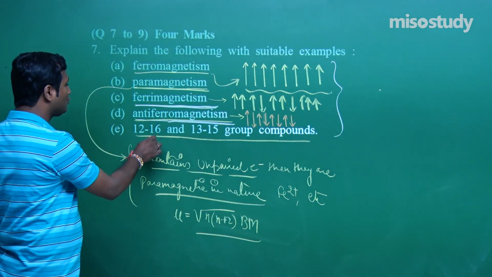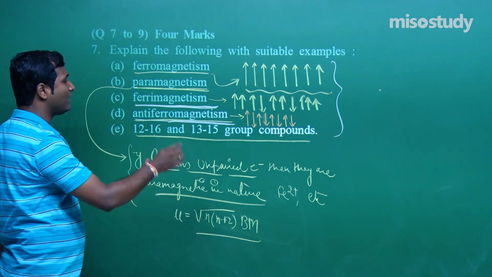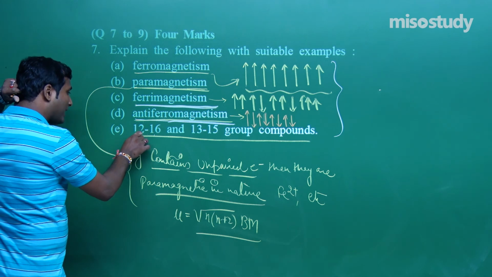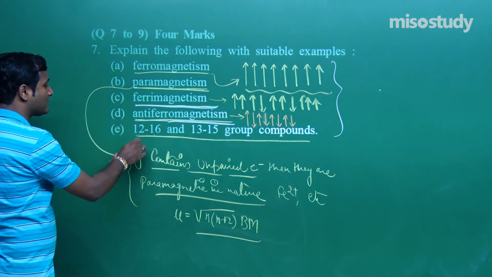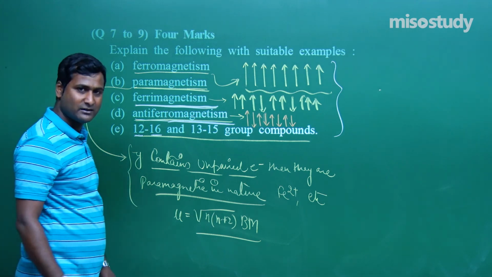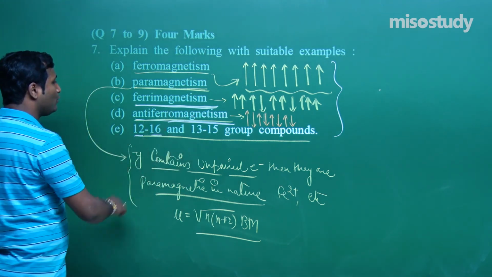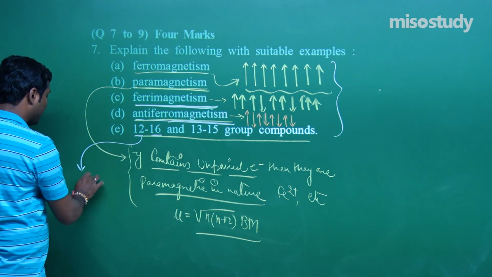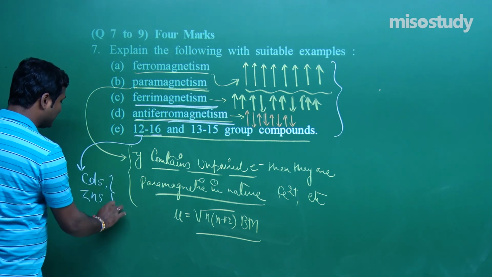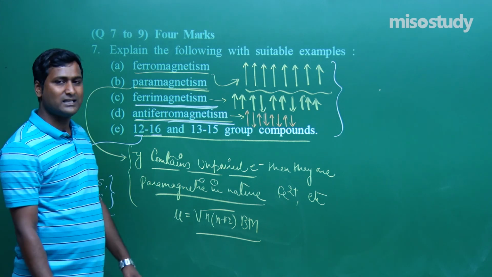Now 12-16 and 13-15 compounds. When a binary compound is formed by group 12 and group 16 elements, it is known as a 12-16 group compound. For example, if I write here CdS, ZnS, these are group 12-16 compounds.